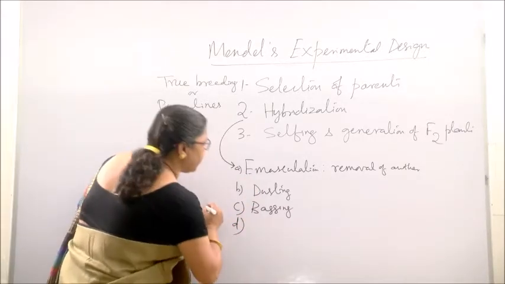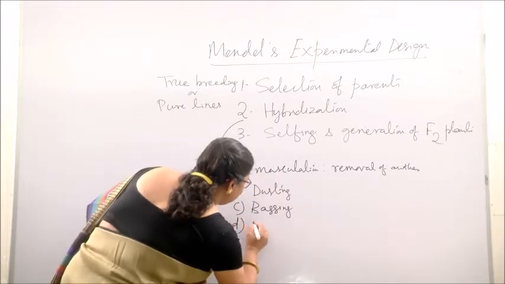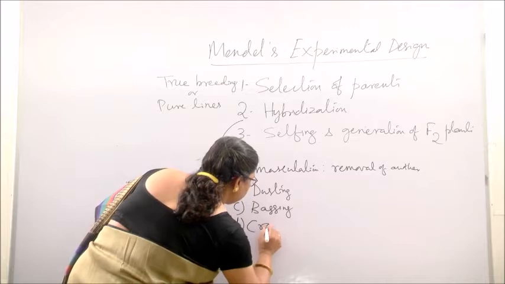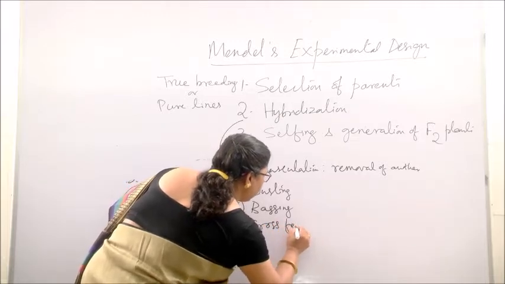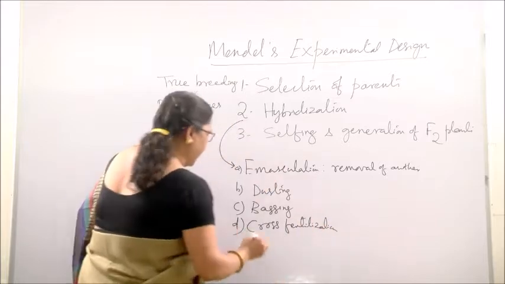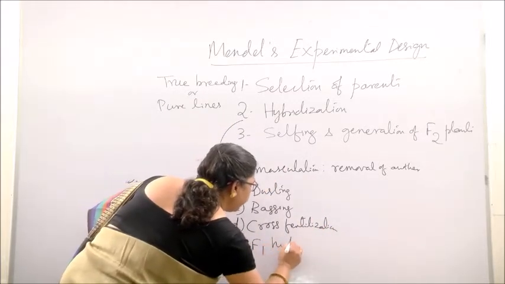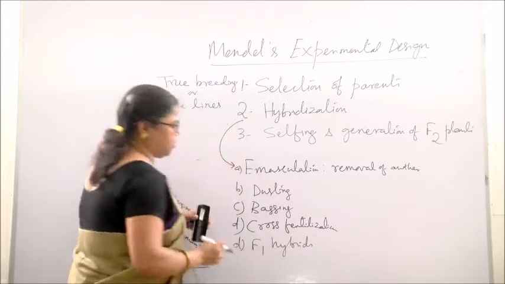And then next, after dusting and bagging, cross pollination and cross fertilization occur, and after that your F1 hybrids are produced.